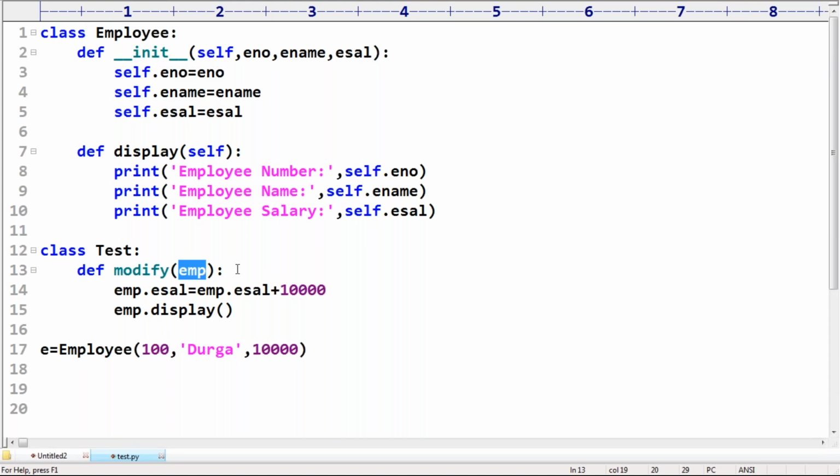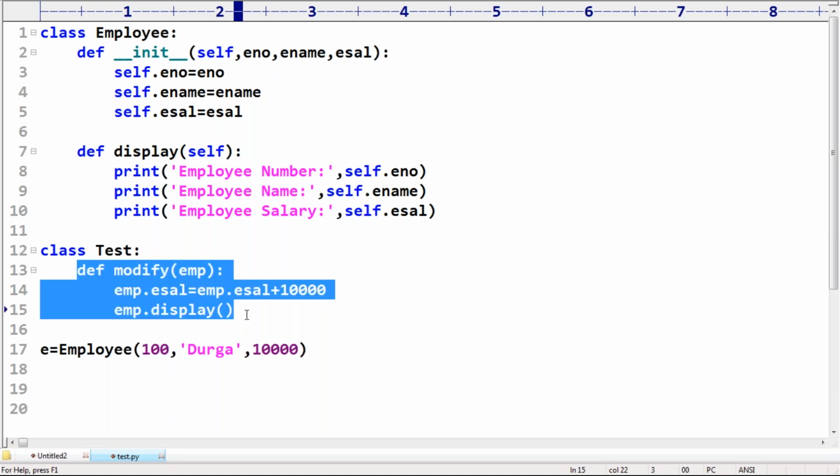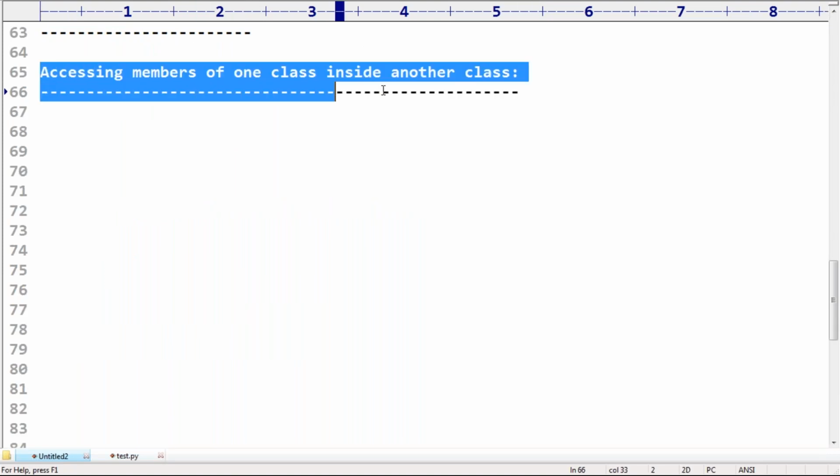Rajesh, observe this one. Very important. Here, what is the need? What is the purpose of this modify method? Sir, my requirement is how to access members of one class inside another class. I want to access members of one class inside another class. Is it possible or not?